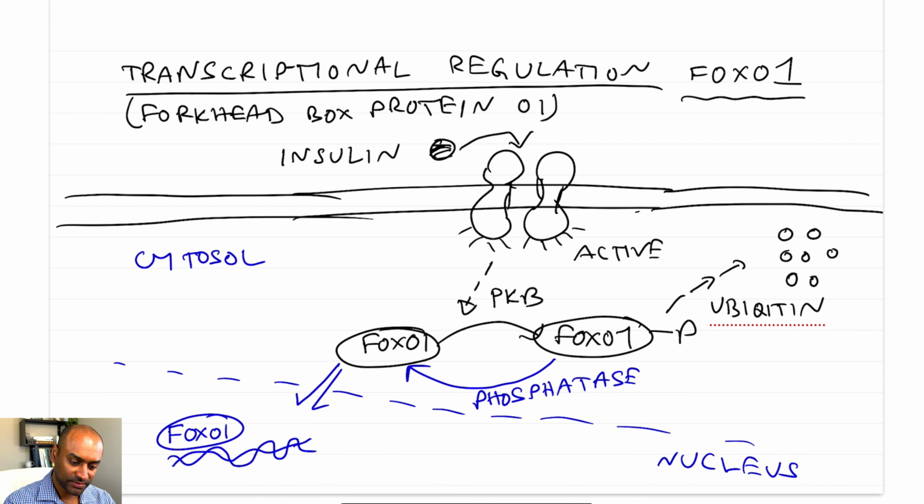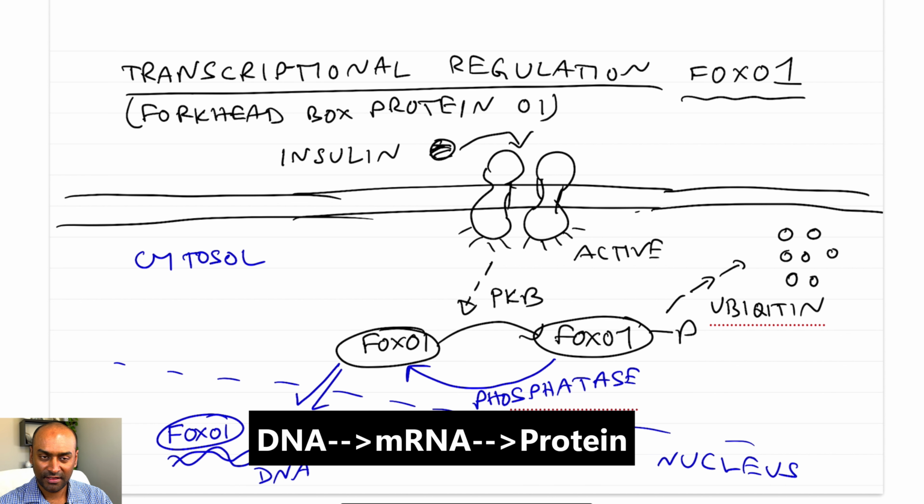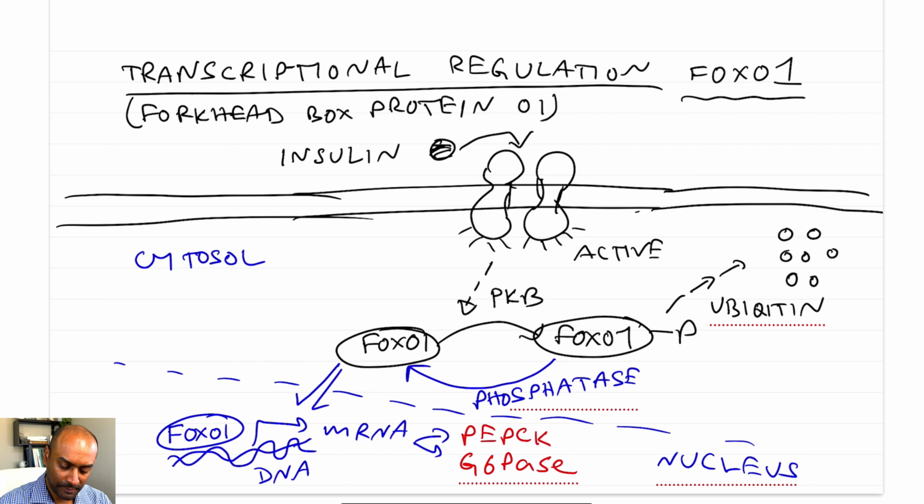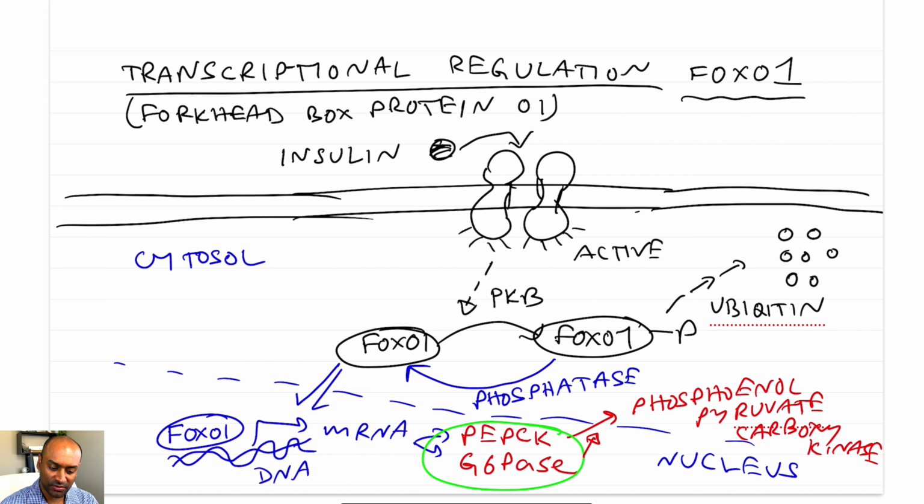So the FOXO1 binding will trigger the synthesis of mRNA. We know that we make RNA from DNA, and from RNA we make proteins, right? Basically all the protein synthesis signals are in the mRNA. So these mRNAs will then ultimately trigger the synthesis of the gluconeogenesis enzymes, PEPCK and glucose 6-phosphatase. So gluconeogenesis will be upregulated once these are synthesized.